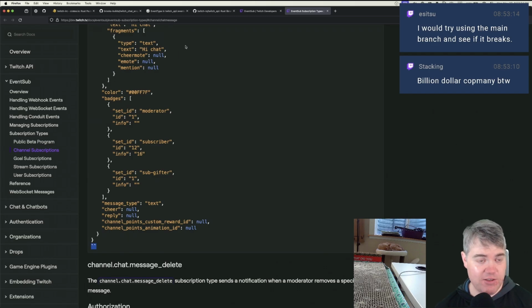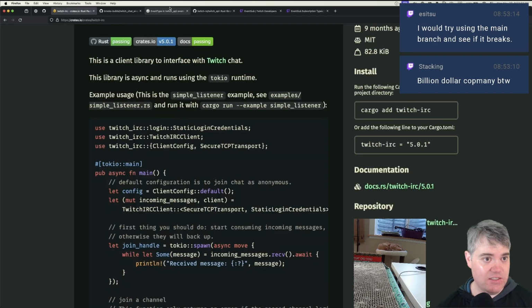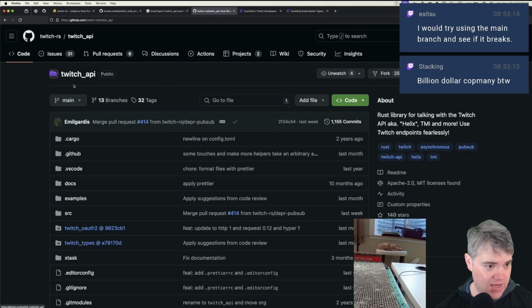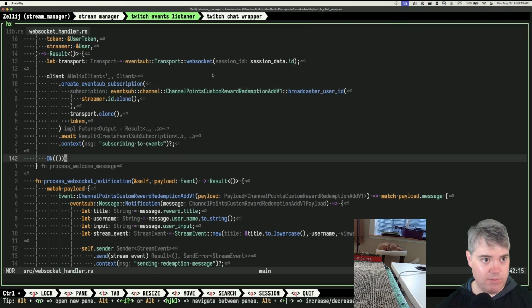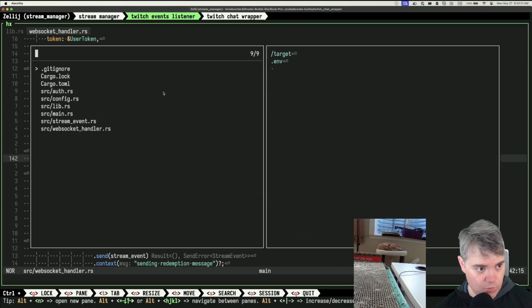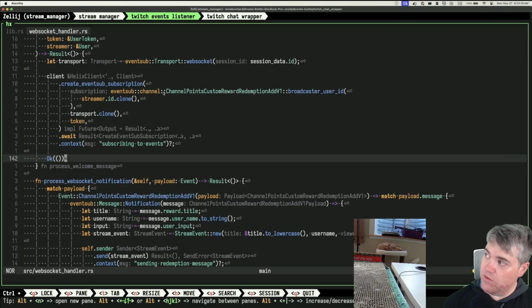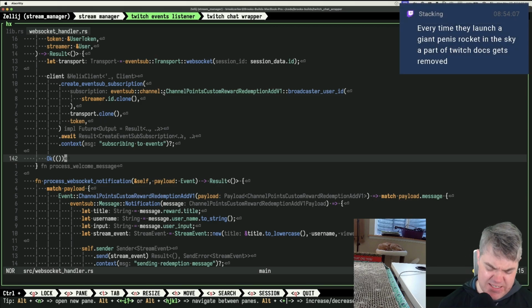We can try it. We can try using the main branch. Let's see. Not Twitch IRC, Twitch API. So I want the main branch. This was the most recent commit. Let's lock it to that one. If you don't lock it to a specific commit, you can run into a weird issue where it will, what is it? What's the problem that it runs into? It runs into an issue where it will not properly update when a new version comes out. It will cache it, which is not great.